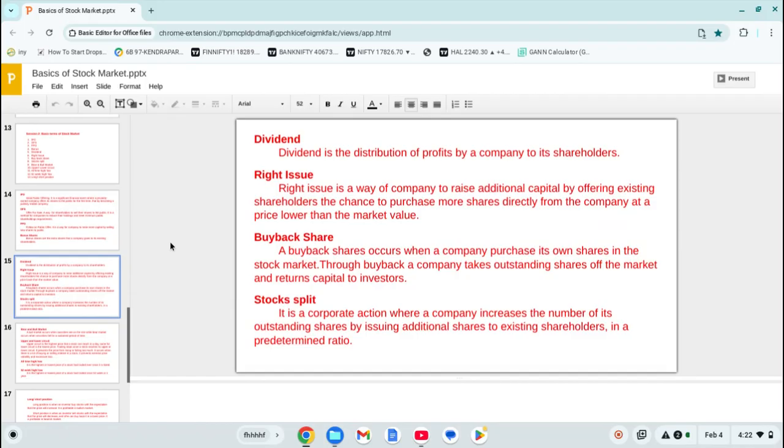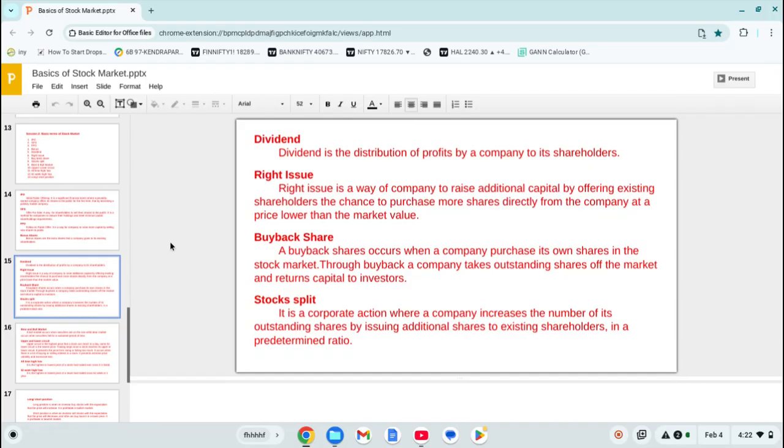So what is a dividend? It is the distribution of the profits by a company to its shareholders. A company will decide that for one share, it will give this much dividend. Suppose 2 rupees dividend. I have 100 shares, so how much dividend will I get? That is 200 rupees dividend.